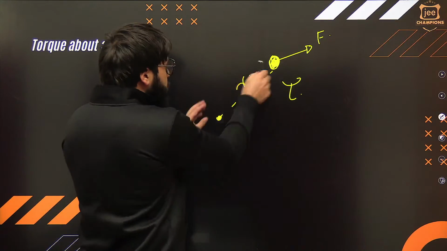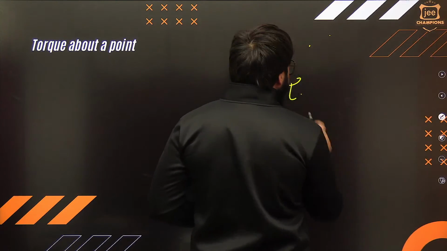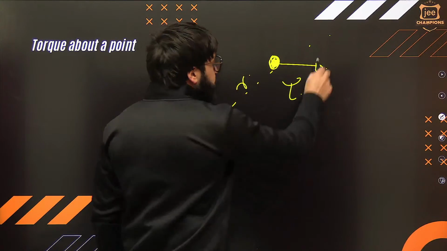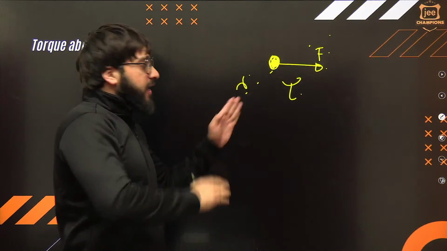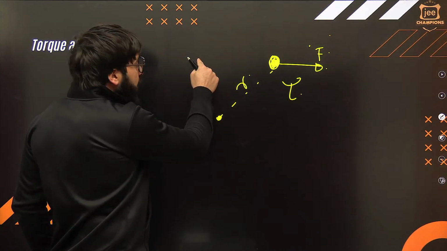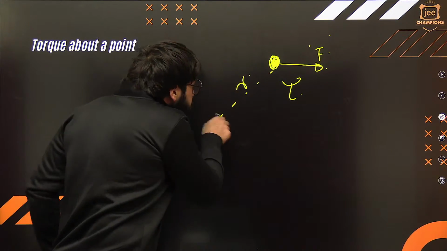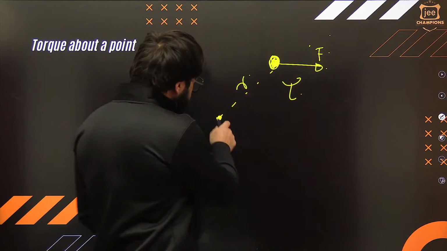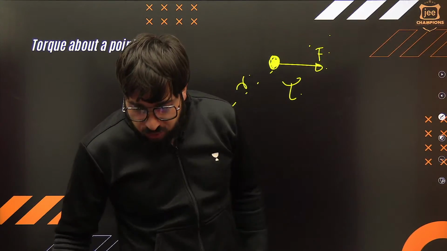See, for example, if I say this force is acting in this direction, okay, this is the force. Now if I talk about this point, the body is basically rotating. Understand? If I take a point over here, about this point, the body is basically moving in a straight line. You getting me what I'm trying to say? But about this point, this body is kind of doing the rotation. See, this is the observer exactly over here. Now this body is basically moving something like this. The force is basically acting on this one, okay?